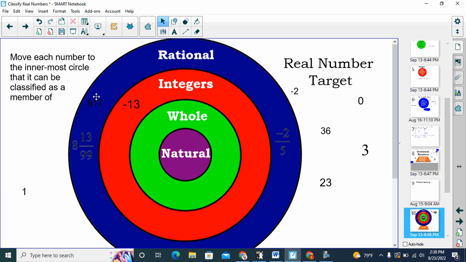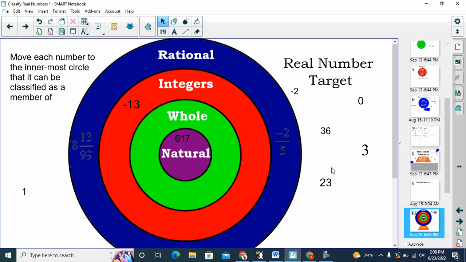617 is rational. It doesn't have a fraction or decimal part, so it is an integer. It's a whole number. Whole numbers start at 0 and go up. Natural numbers, counting numbers, if I count 1, 2, 3, 4, 5, 6, I'll eventually get to 617. It's a natural number as well.